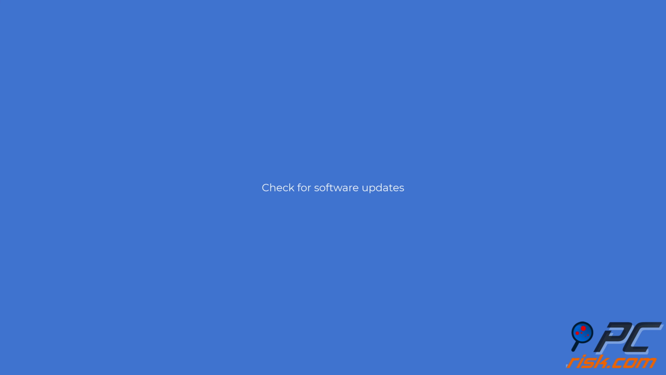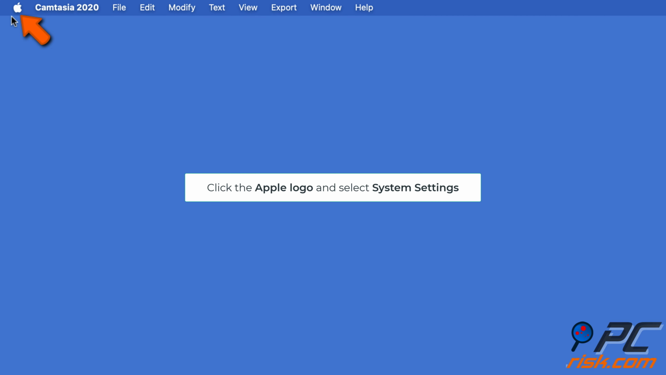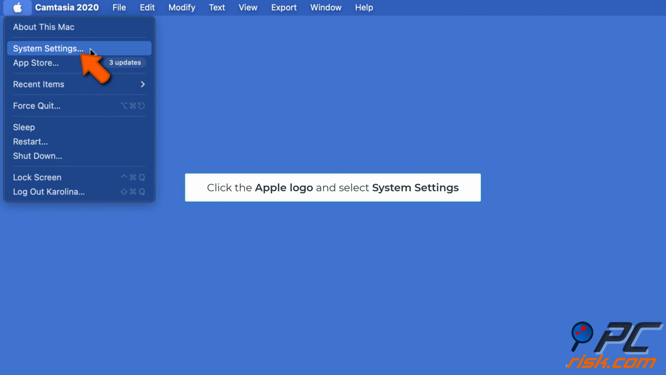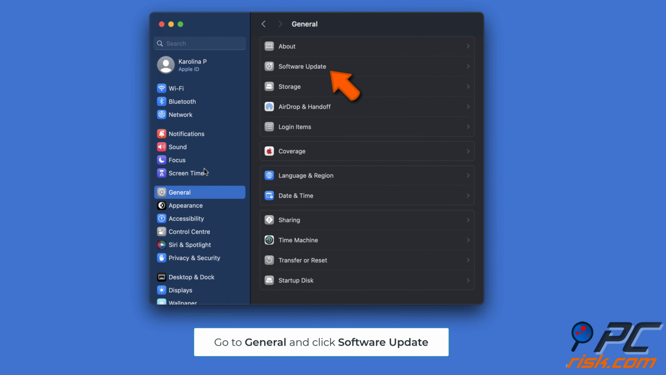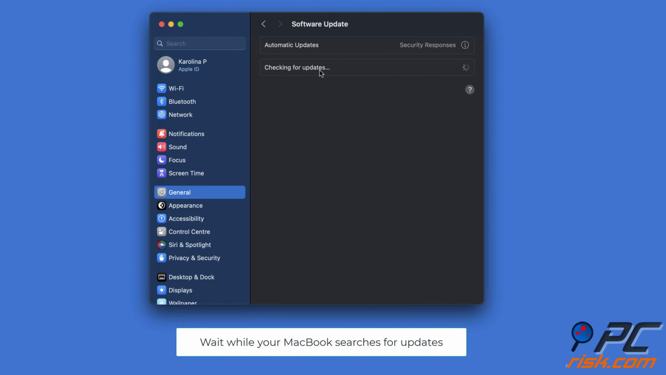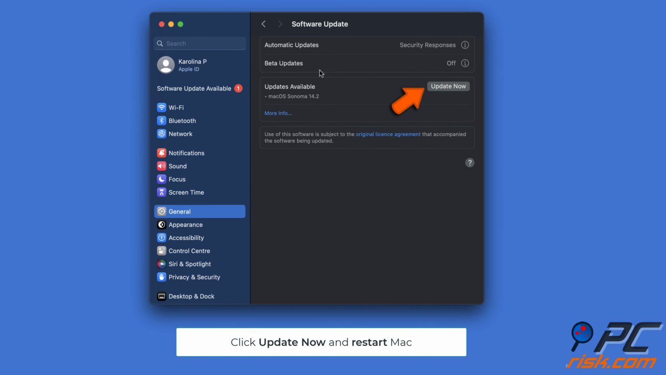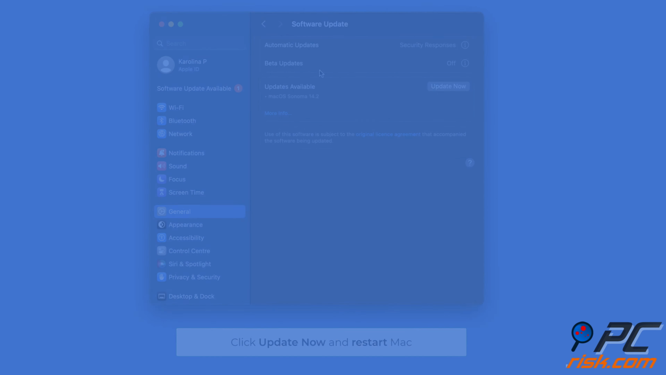Check for software updates. Click the Apple logo and select System Settings. Go to General and click Software Update. Wait for your MacBook while it searches for updates. If an upgrade is available, click Update Now and restart Mac.